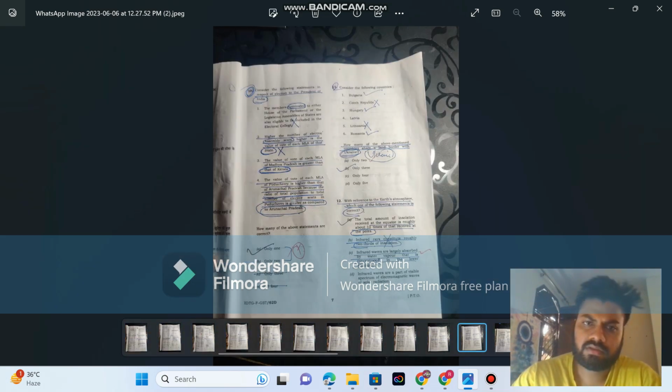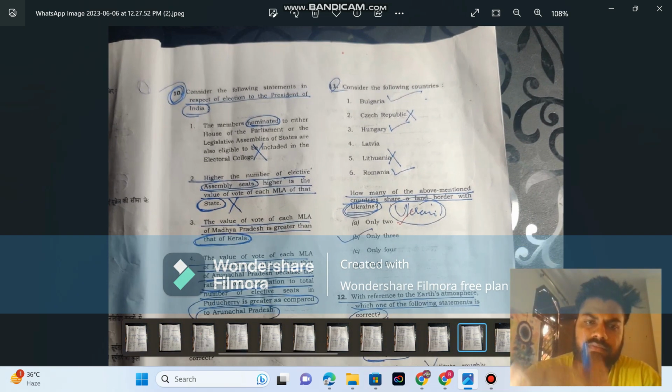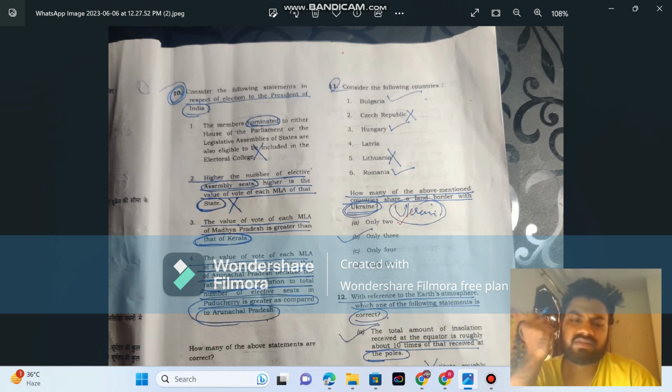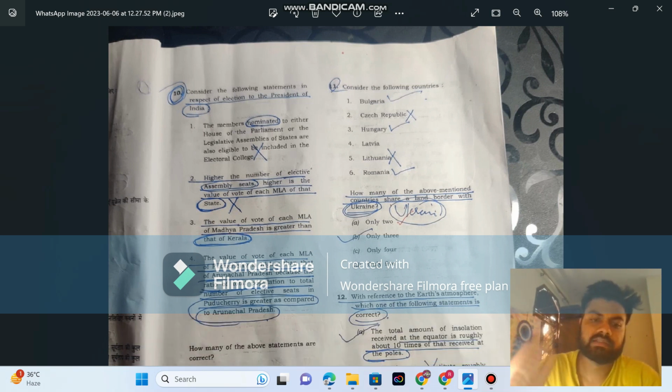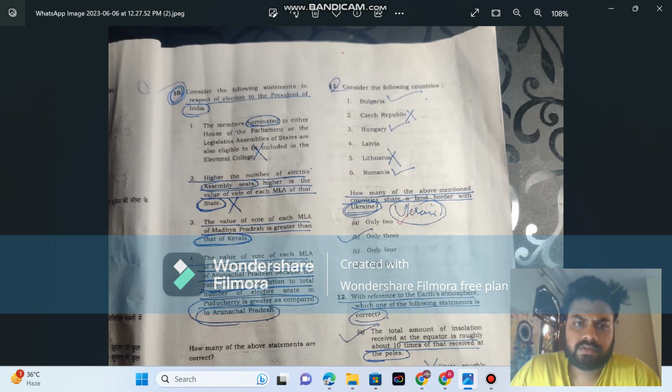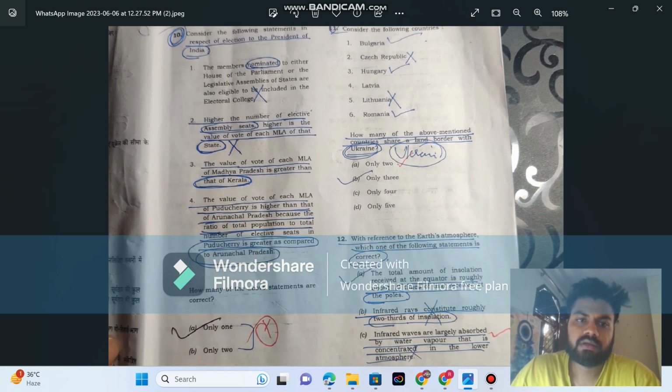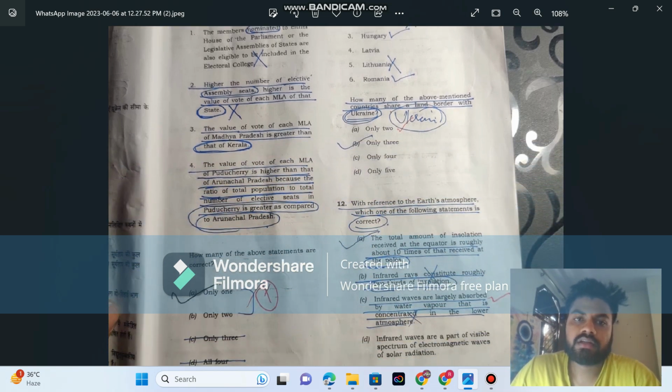And again, the tenth question is from static only. You can do it from Laxmikant directly. Nominated members are not part of the electoral college, but they are part of it when the President is being impeached. The process of impeachment is in process, then nominated members are part of it. And the statement that the higher the number of elected assembly seats, the higher the value of the vote, is not correct.